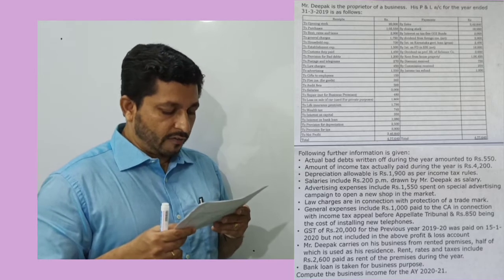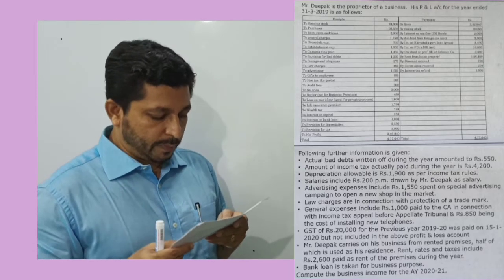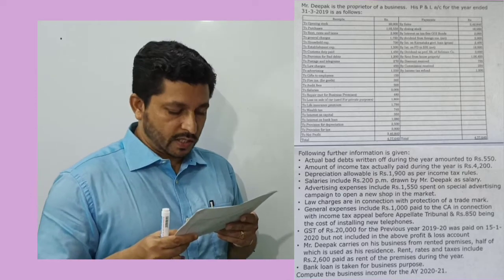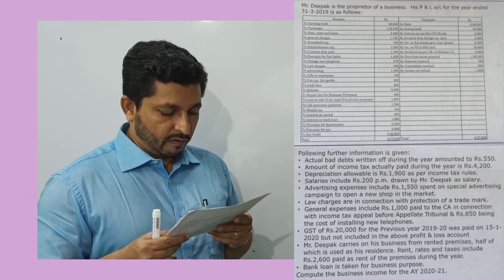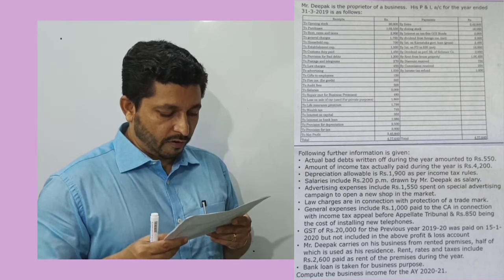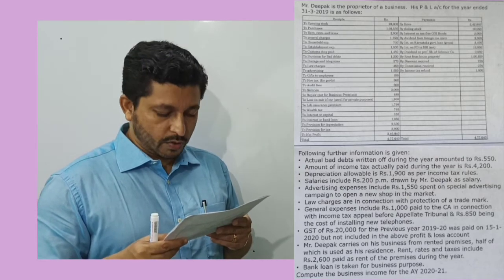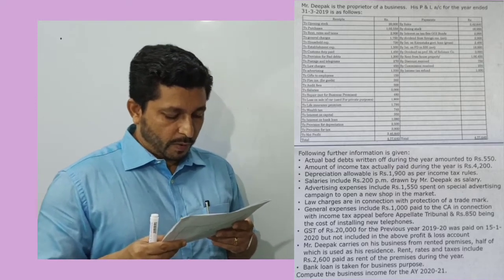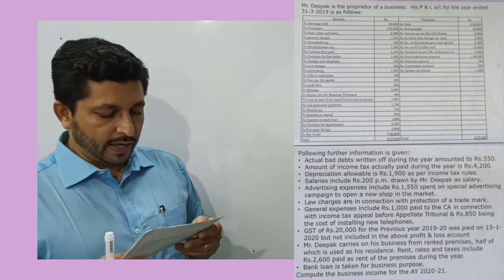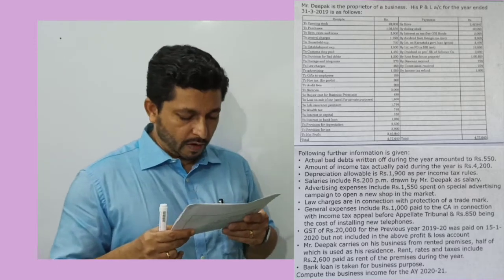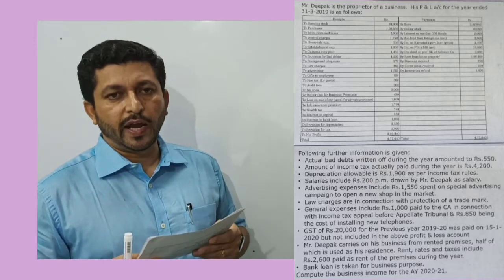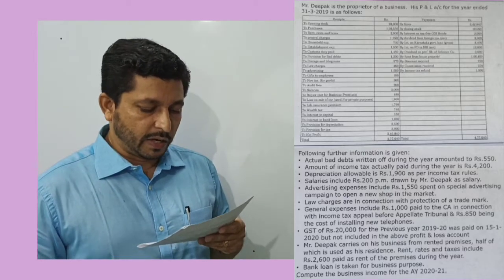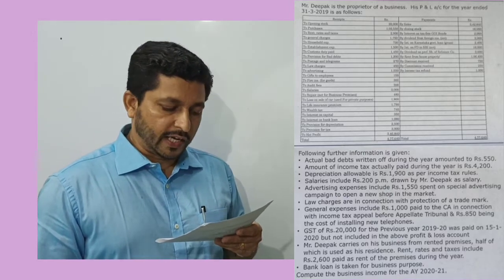Then loss on sale of car. This car is used for private purposes. It's given 1,800. Life insurance premium 1,790. Wealth tax 740. Interest on capital 350. Interest on bank loan 1,080. Provision for depreciation 2,500. Provision for tax 3,900. Then we are given a net profit of 3,46,840.